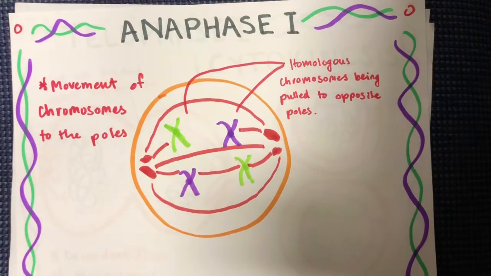Anaphase 1. In this stage, the homologous pairs are separated. One chromosome of each pair moves to each pole.